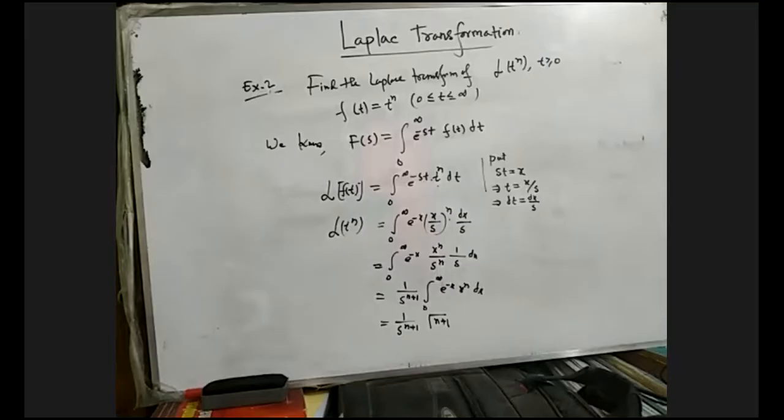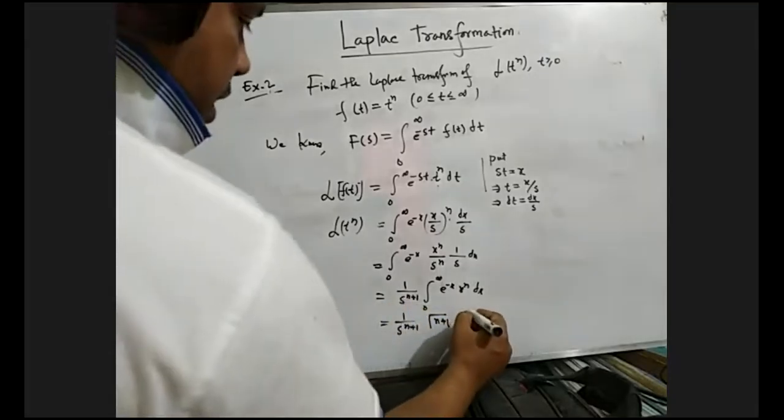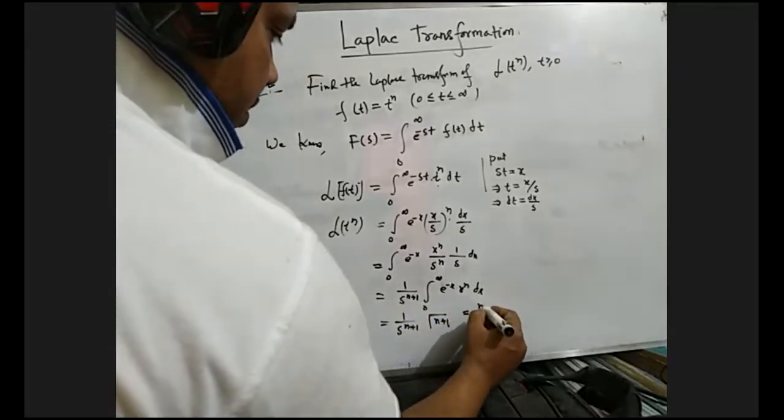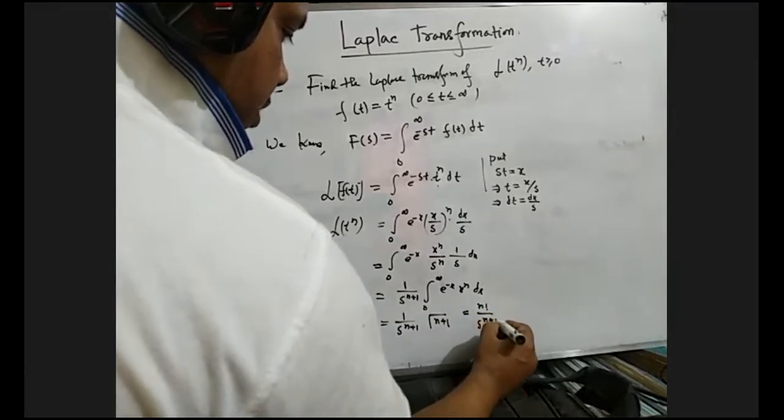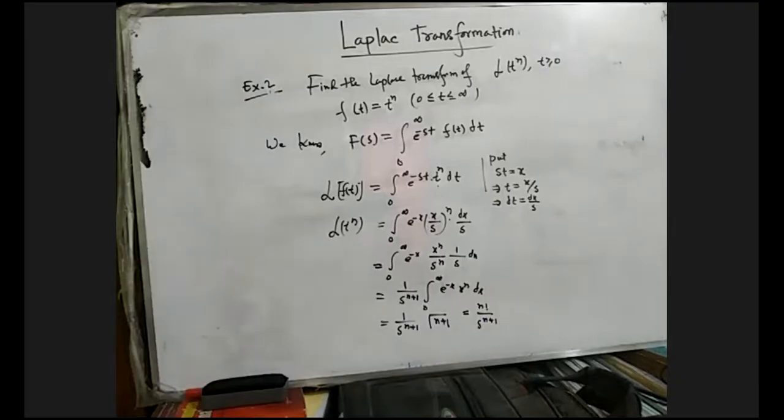Gamma n plus 1. You must know what gamma n plus 1 means. Factorial n divided by s to the power n plus 1. This is the result for the Laplace transformation of t to the power n.